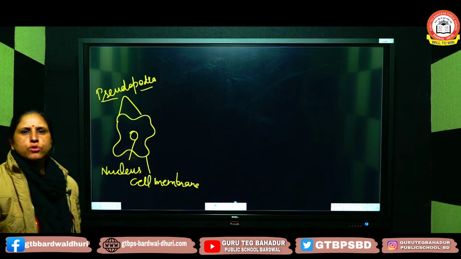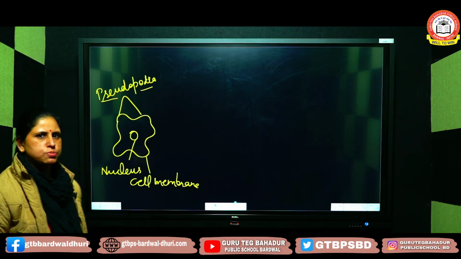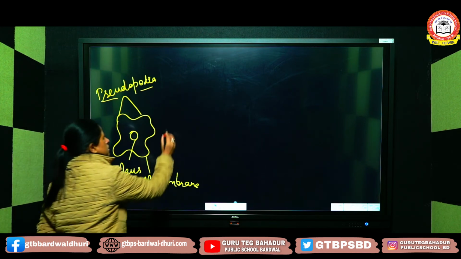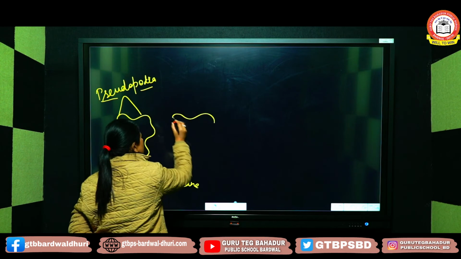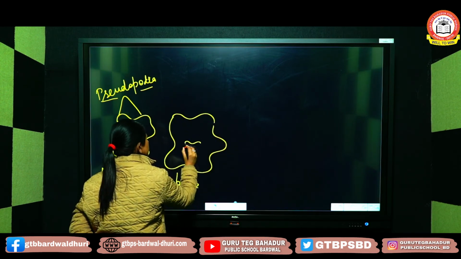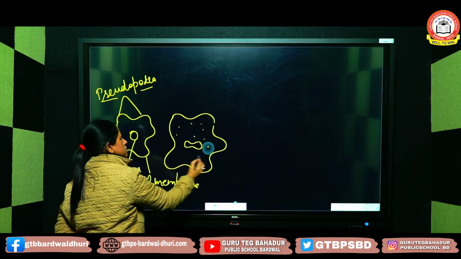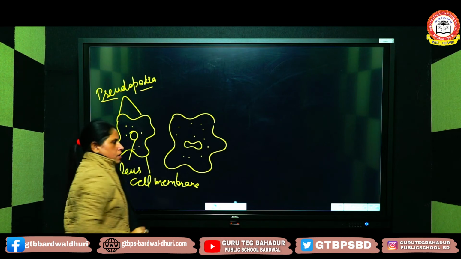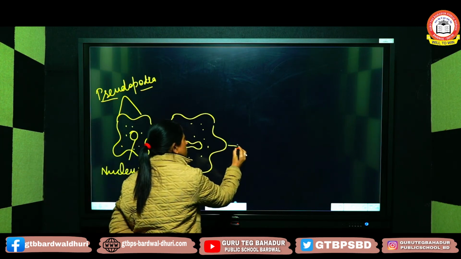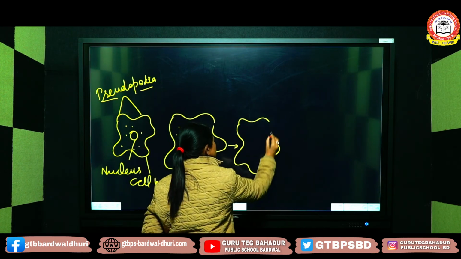Now when amoeba grows to its maximum size, when full growth takes place, first of all the lengthening of the nucleus takes place. The nucleus of amoeba lengthens or gets elongated. This is the cytoplasm. Lengthening of the nucleus is followed by division of the nucleus into two small nuclei.